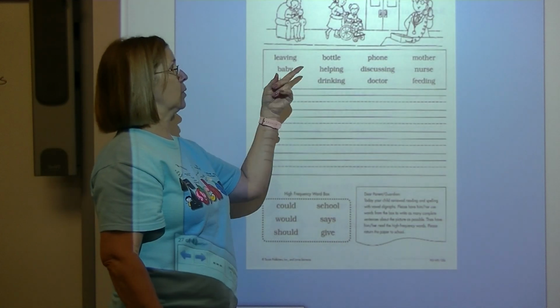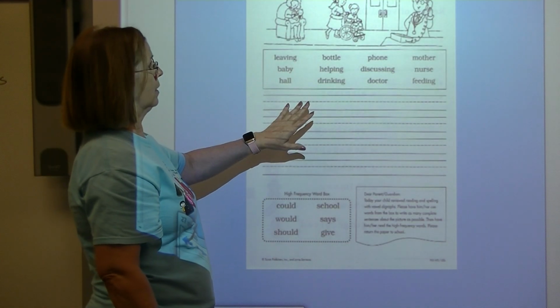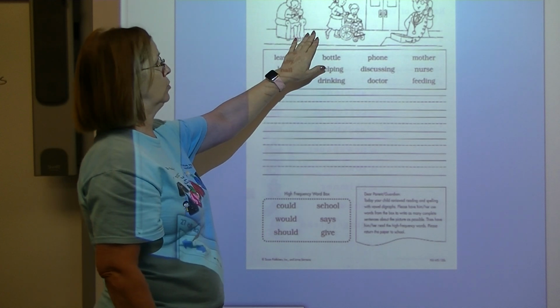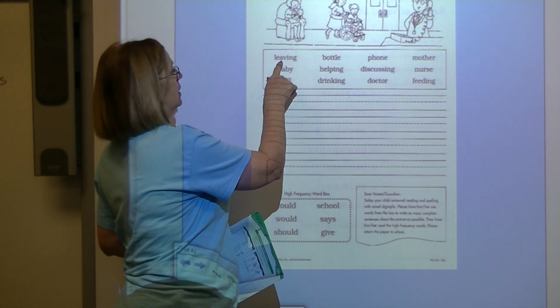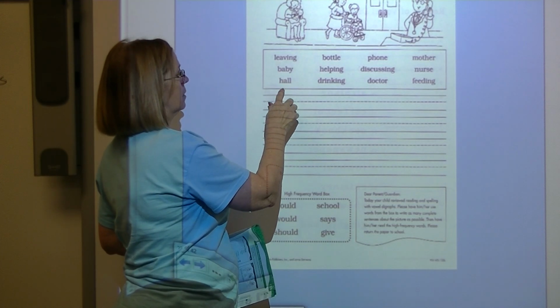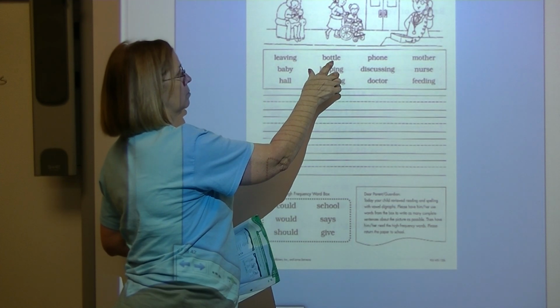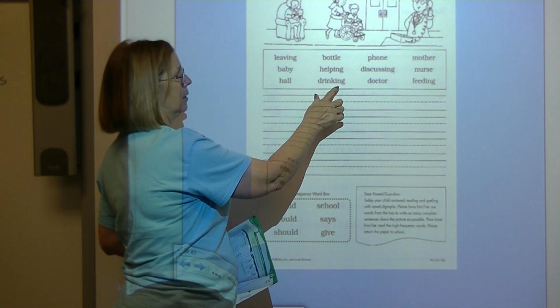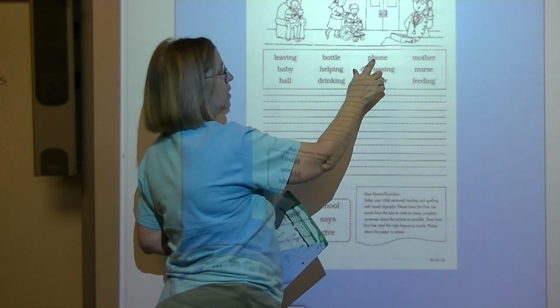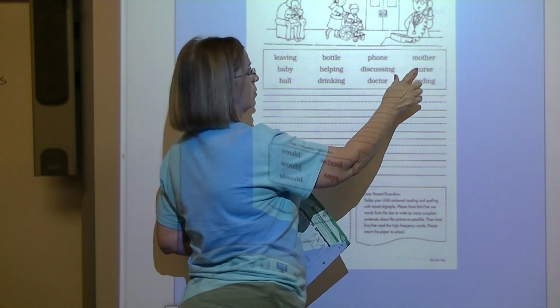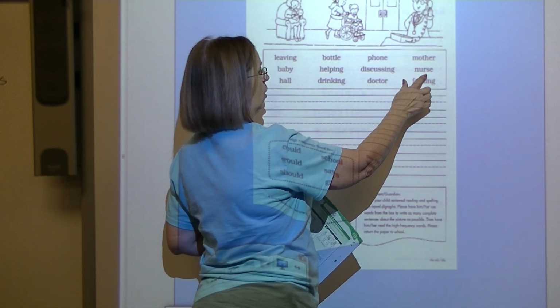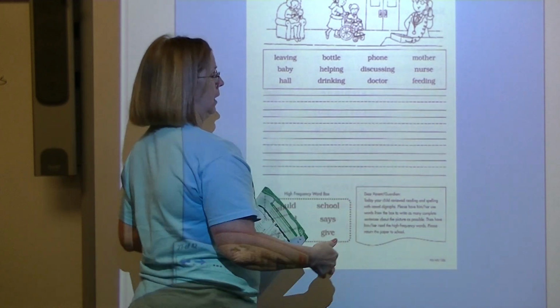On the back, you're going to read these words and then write some sentences about what you see in the picture. Let's read the words together. Read with me. Leaving, baby, haul, bottle, helping, drinking, phone, discussing, doctor, mother, nurse, feeding.